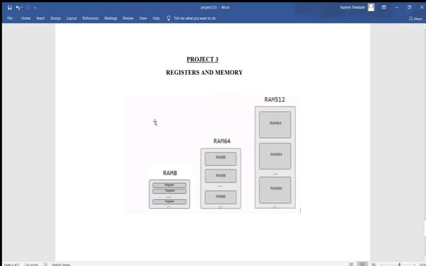Project 3 deals with registers and memory. We can see RAM 8, RAM 64, RAM 512. RAM 8 is an 8 register RAM. So we start with the RAM 8 chip as this is the most fundamental block to understand the structure and working of the bigger RAMs. This is because if we stack 8 such RAM 8s, we get one RAM 64. And similarly, if we stack 8 such RAM 64s, we get a RAM 512 and so on.